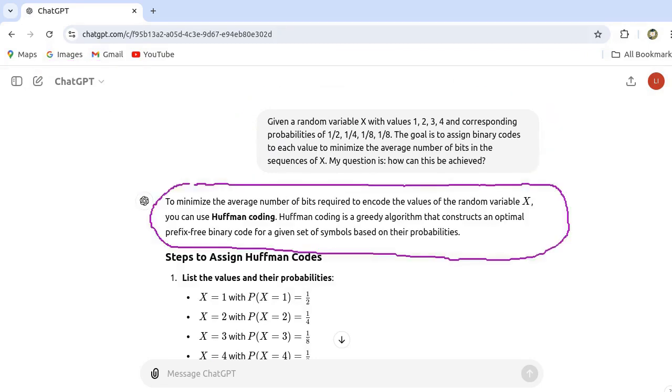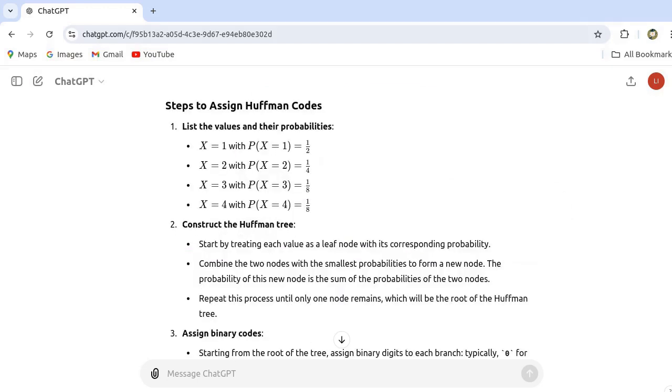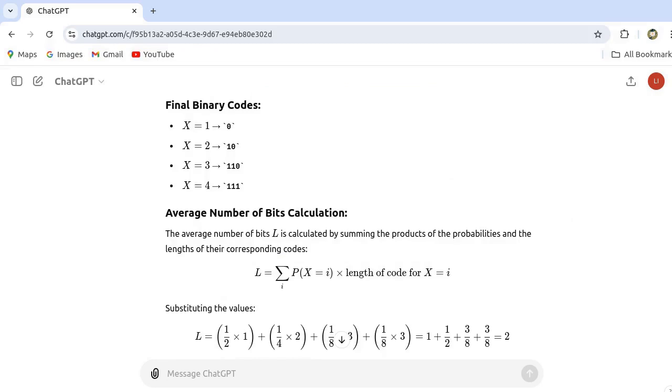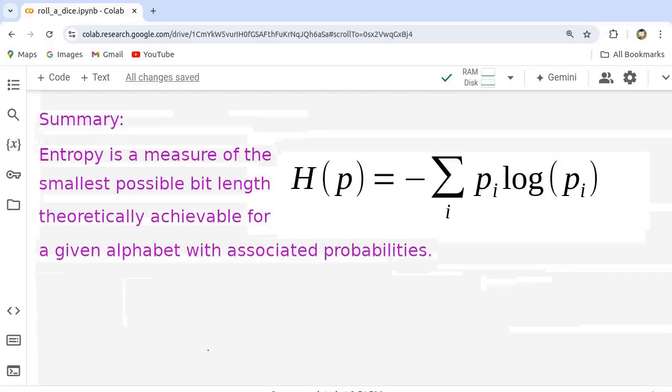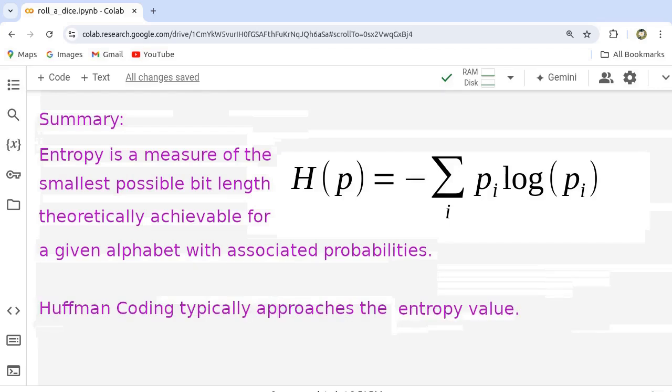I am not going to show you the whole answer. You can formulate your own question and ask ChatGPT for yourself. In summary, entropy is a measure of the smallest possible bit length, theoretically achievable for a given alphabet, with associated probabilities. Huffman coding typically approaches the entropy value.